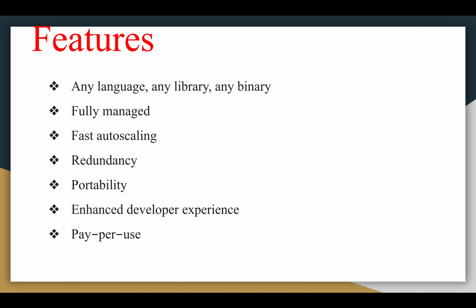So next one is fully managed. Fully managed means no infrastructure to manage once deployed. Cloud Run manages our services so we can sleep well. That's what fully managed is. And next is fast auto scaling. Cloud Run automatically scales up or down from 0 to n depending on traffic. So this is the fast auto scaling feature. So next one is redundancy. Cloud Run services are regional, automatically replicated across multiple zones. Zones are nothing but availability zones.